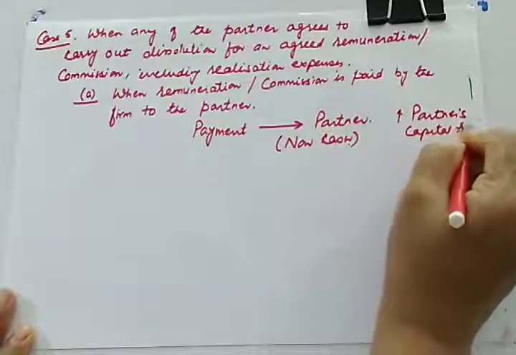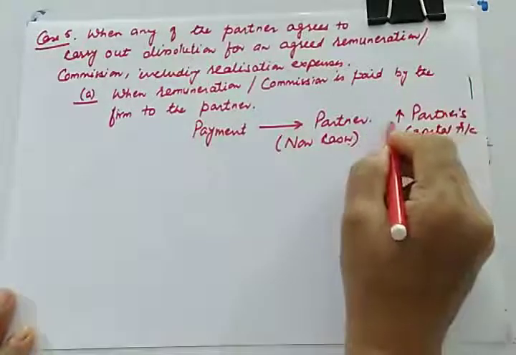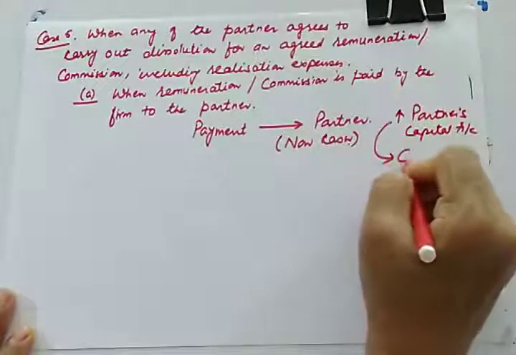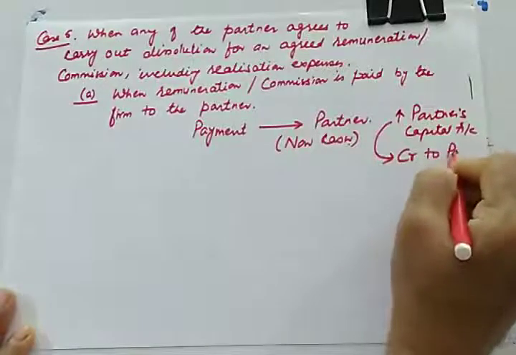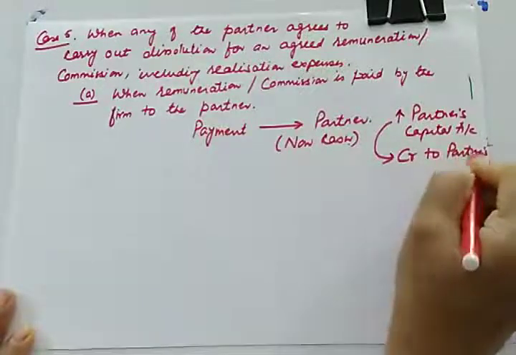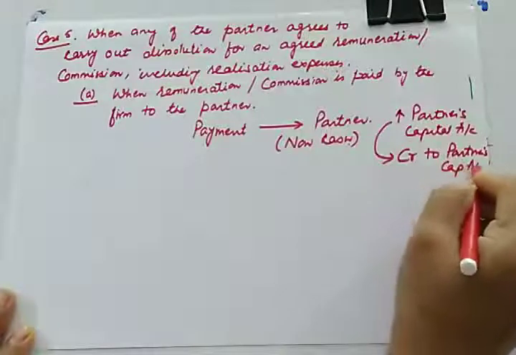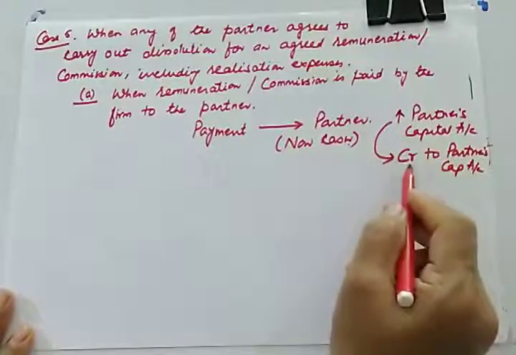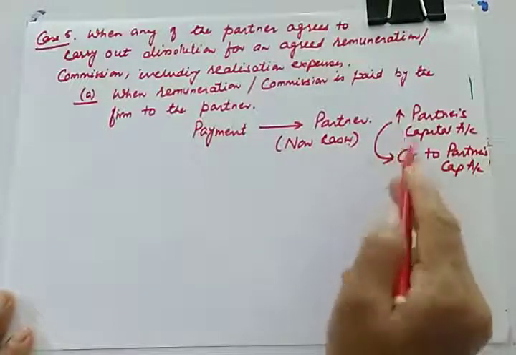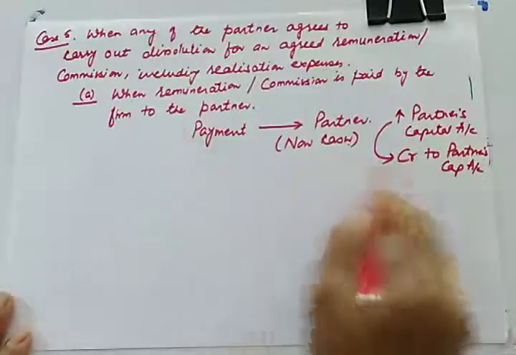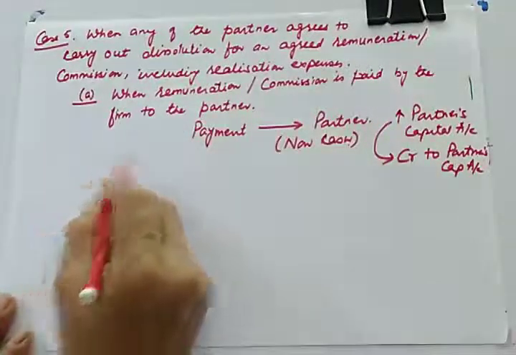And you know that if you want to increase partner's capital account, you will give credit to partner's capital account. This is the rule of the partner's capital account. If you want to increase, give credit. If you want to decrease, give debit. So on the basis of this, we can frame the journal entry.